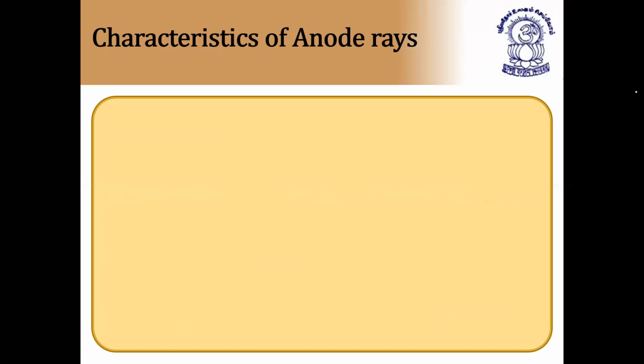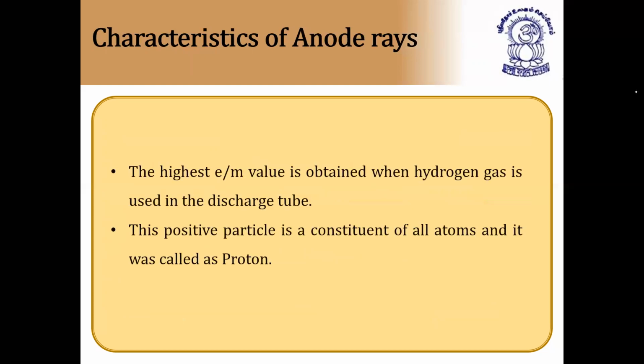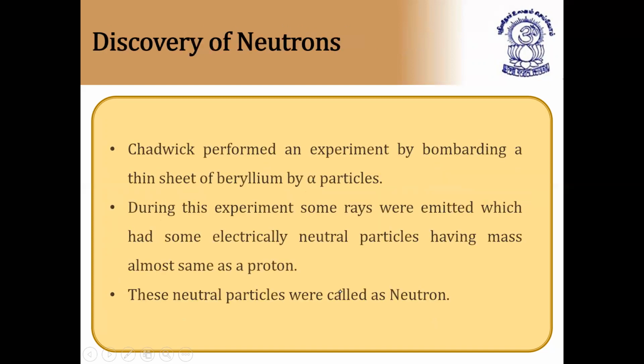Next, characteristics of anode rays, continuation. The highest e/m value is obtained when hydrogen gas is used in the discharge tube. This point is to be noted. This positive particle is a constituent of all atoms, and it was called the proton. And the mass of the proton is also calculated.